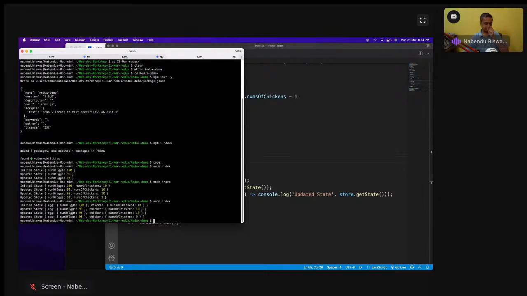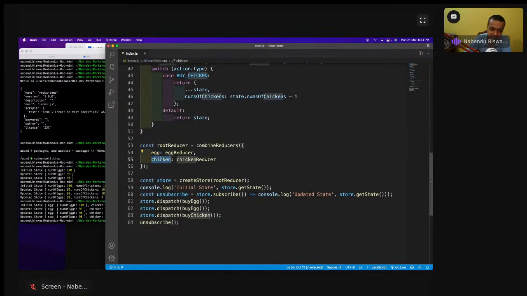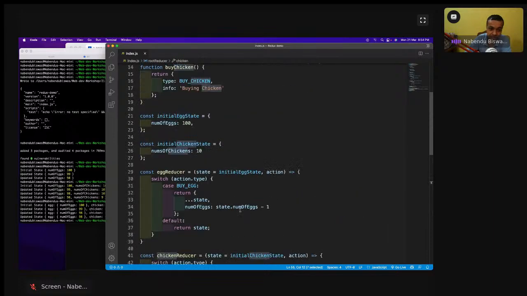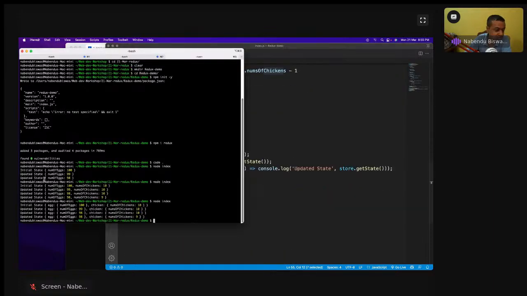See now how it runs. It runs in a different way. All the logic is the same, only the reducers we have changed. But see, earlier there was a complete object having number of eggs and number of chickens. Here, inside the object there is another object, with another key and a value. This happened because we named them egg and chicken. Whatever we name it, it will happen like this. This concept is very important to keep in mind when we do React Redux. Very important. Now this is how the combined reducer works. Nothing else is here.